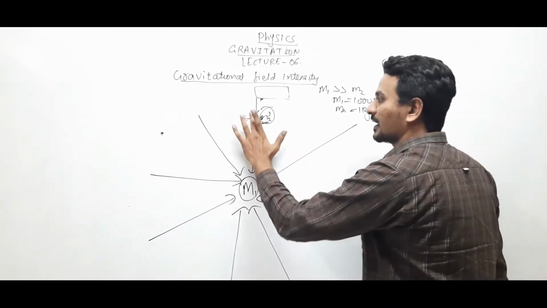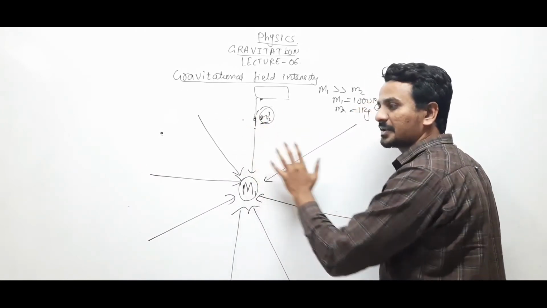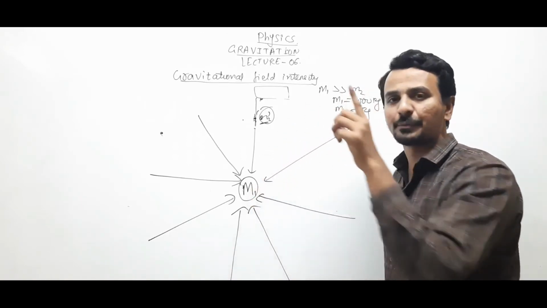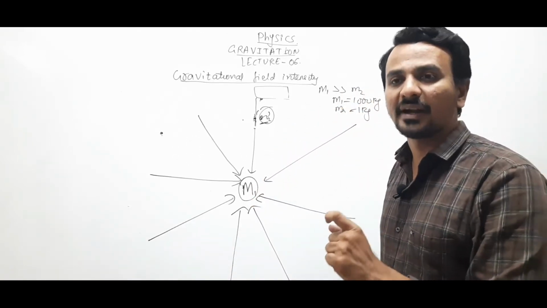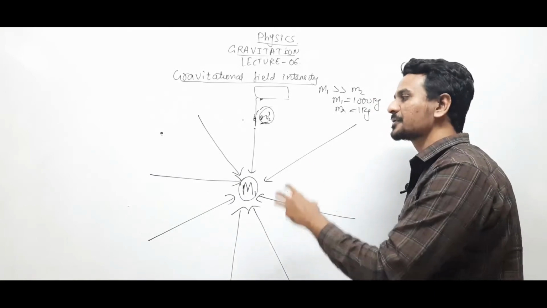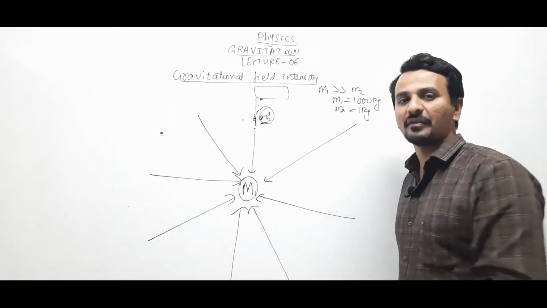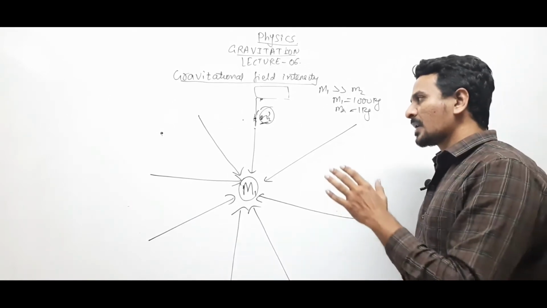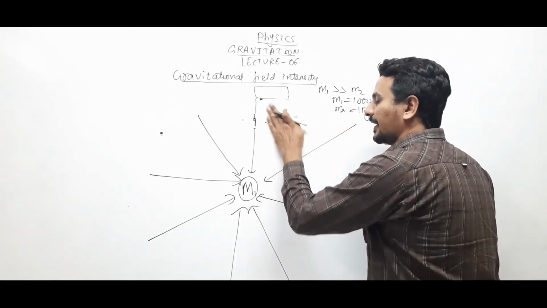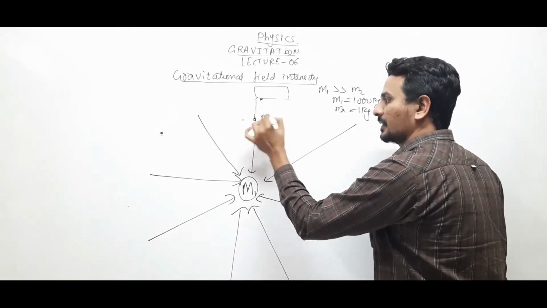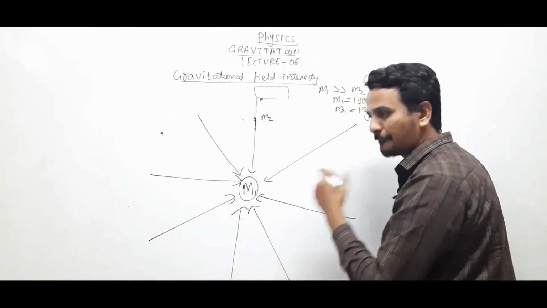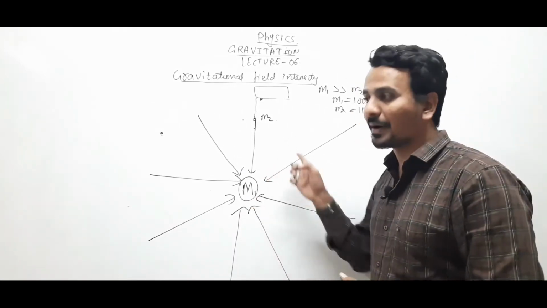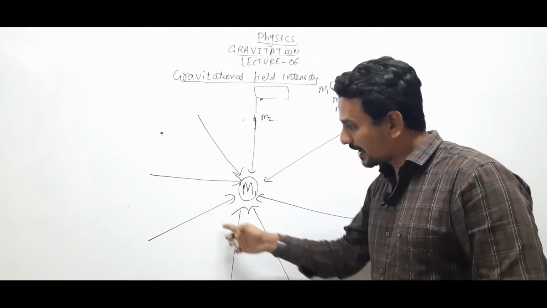So m2 is placed just to calculate the effect produced by the gravitational field which m1 is producing. Clear? Once again, m2 is a test mass. It gets attracted towards m1 because of the gravitational field produced by m1 all around the space, right?